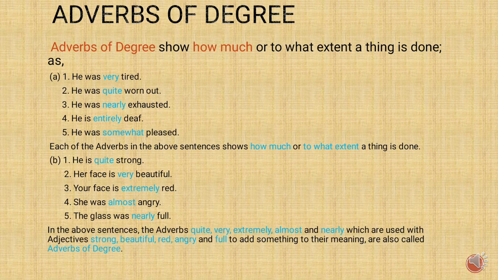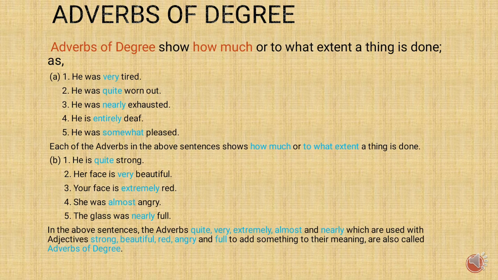He is quite strong. Quite. The next example: her face is very beautiful. Very. Your face is extremely red. Extremely. She was almost angry. Almost. The glass was nearly full. Nearly.